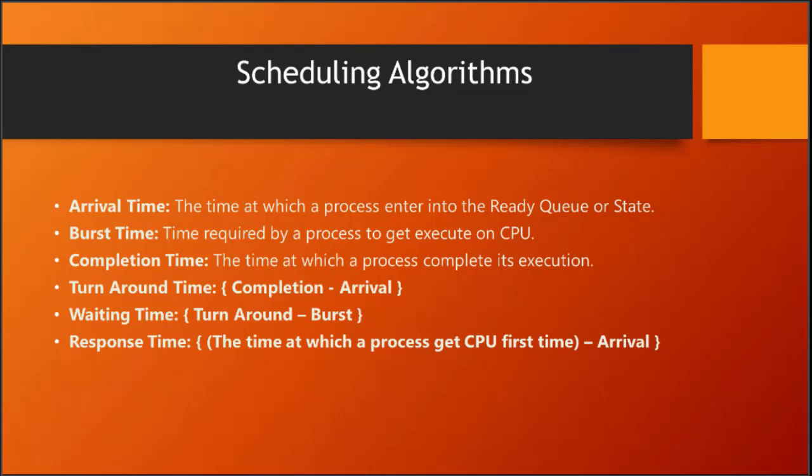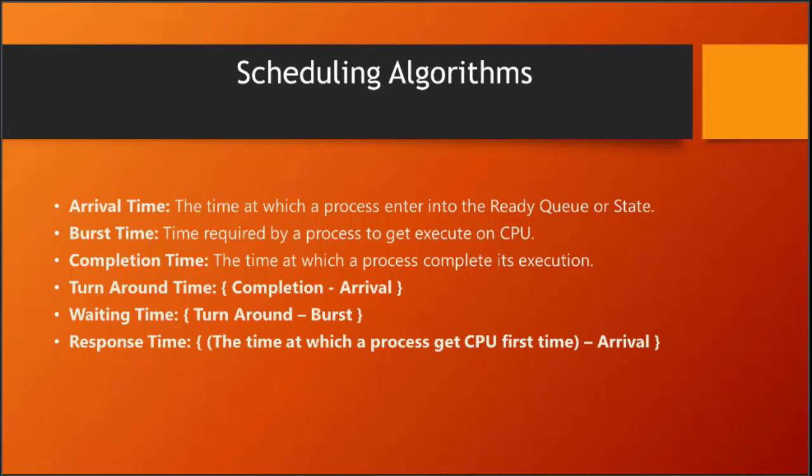Now I will be discussing the practical working of these algorithms. There are several times that we track for a process during its execution. First one is arrival time, the time at which a process enters the ready queue. Second one is burst time, the time required by a process to execute on the CPU. Third one is the completion time, the time at which a process completes its execution.